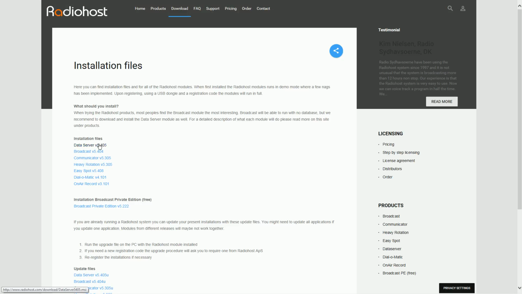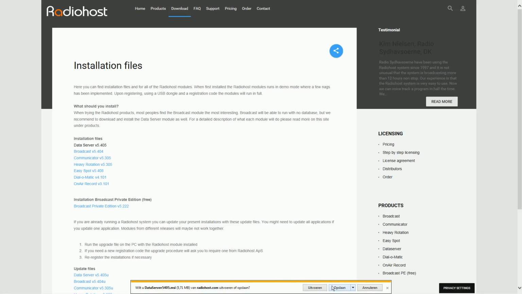At first we will download Data Server, that is our database engine. Broadcasts is used for playing playlists and records voice tracks. Communicator will manage your database. Heavy Rotation is our advanced music scheduler. And Easy Spot is our traffic scheduler.